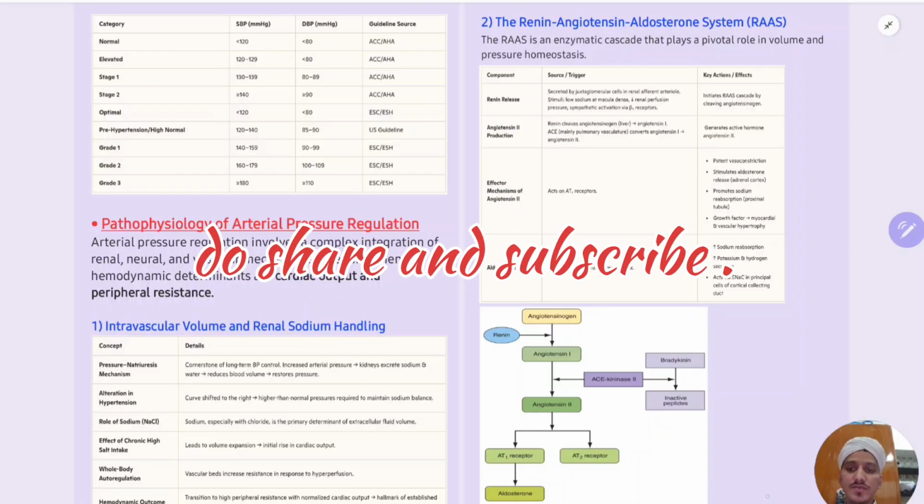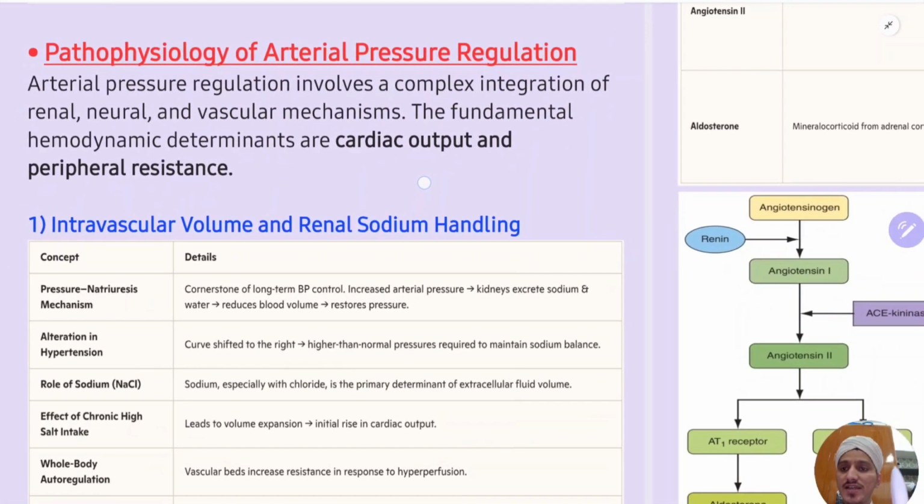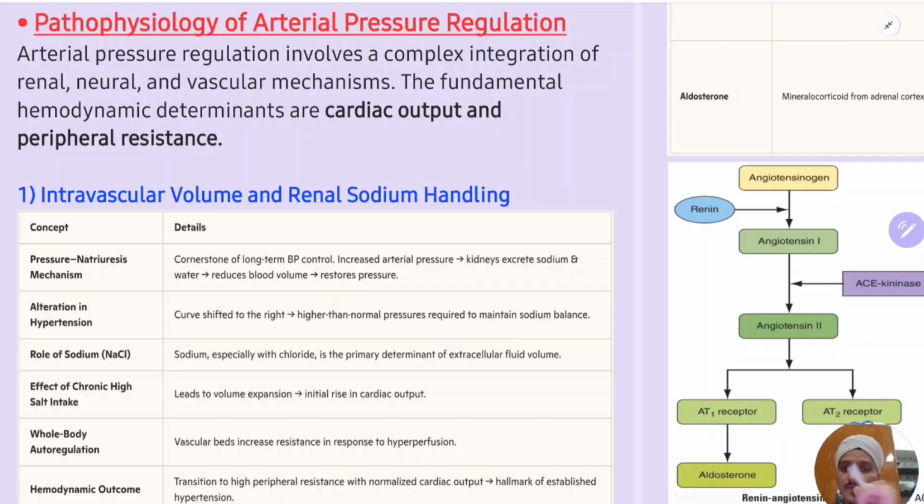So, we will continue the topic of systemic hypertension. Today we'll study the pathophysiology of arterial pressure regulation. To understand and precisely prescribe the antihypertensive drugs, we should know the pathophysiology of arterial pressure regulation. So why we are prescribing, what type of drug we should prescribe to the individual who is coming to us. Okay. So, first of all, pathophysiology of arterial pressure regulation.